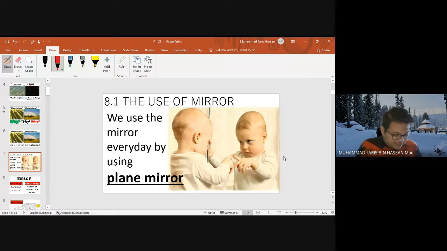So you can refer to your textbook, page 222. In this topic, the thing that you are going to learn is to differentiate between a real image and a virtual image. So we got two different images, which are real image, iaitu image nyata. Sekejap saya tengok dalam BM dia apa istilah dia. Takut salah.